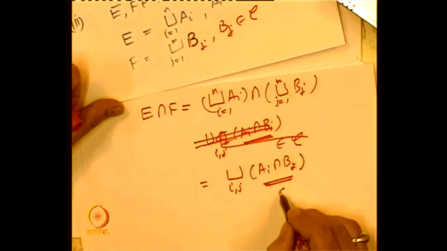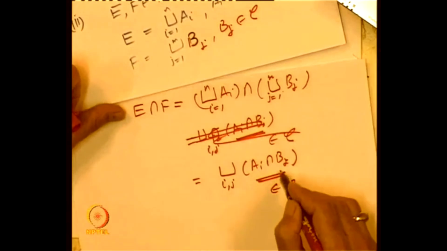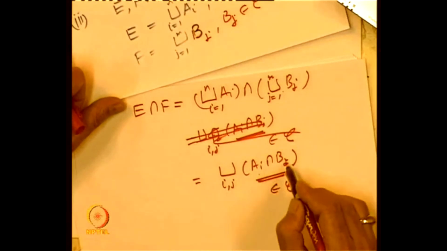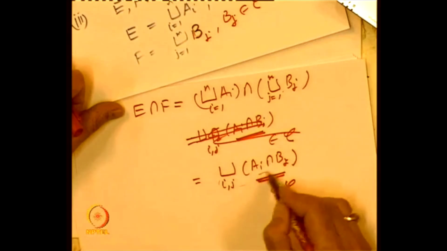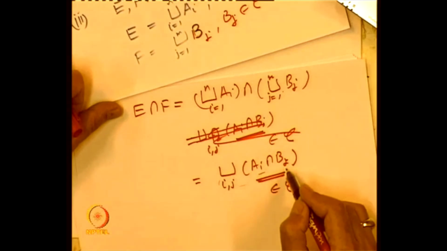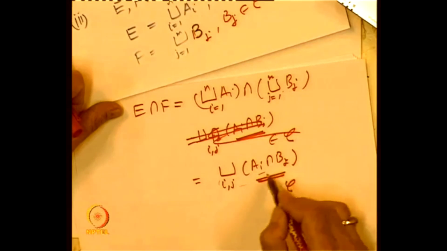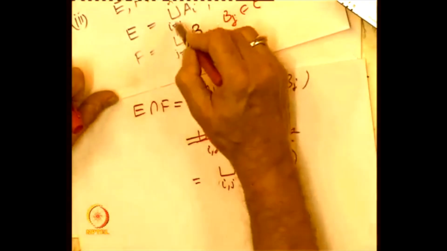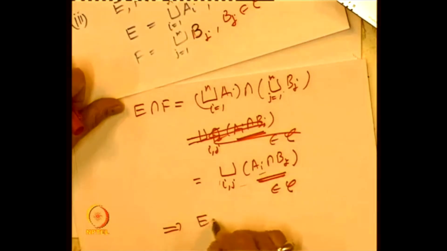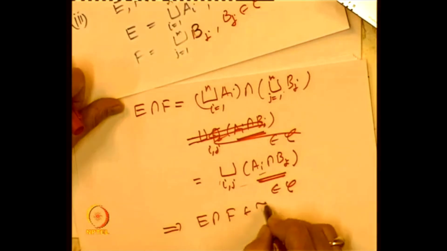These elements are elements of C, because C is a semi-algebra, Ai belongs to C, Bj belongs to C, and these are again disjoint, because for different pairs they will be disjoint by the property that these unions are disjoint. So E intersection F also belongs to f of C.